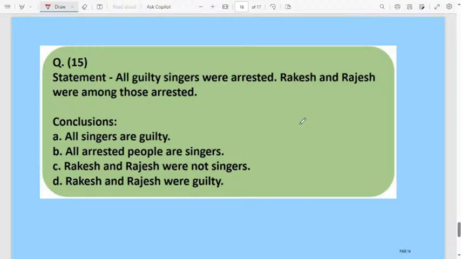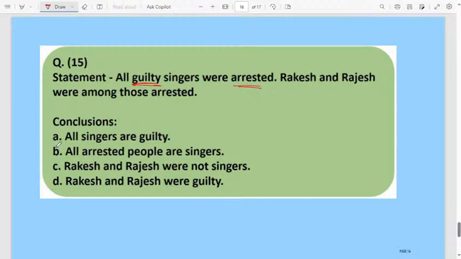Okay, last one. Statement: All guilty singers were arrested. Here 'guilty' is very important. All guilty singers were arrested. In that one, Rakesh and Rajesh were among those arrested. Guilty singers will be arrested. Then Rakesh and Rajesh were among those arrested. Let us consider the conclusions here.